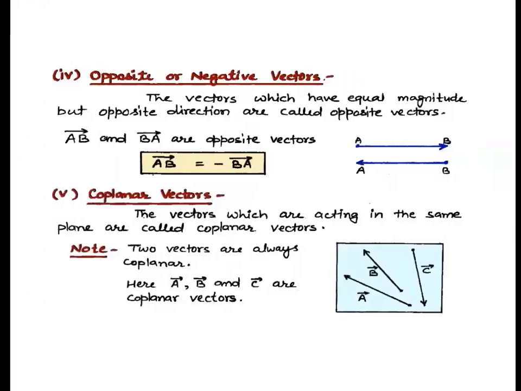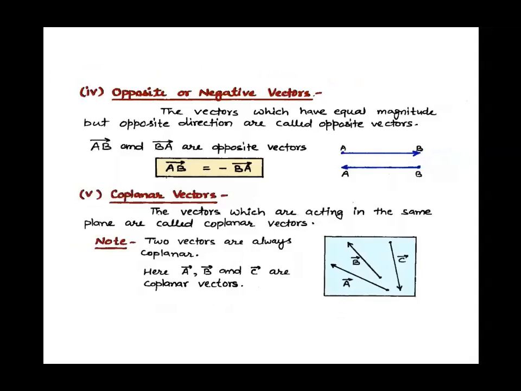Next, children, are opposite vectors or negative vectors. Opposite or negative, they are the same, right? Only the thing here is that the direction is opposite. They are not in the same direction, but the magnitude is the same. Here, as you can see, AB and BA have the same length, so they have equal magnitudes. But children, their direction is opposite, right?